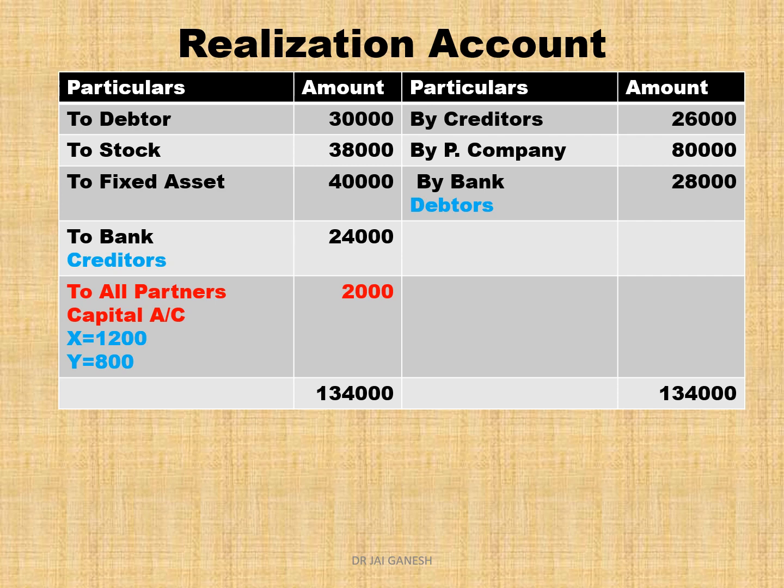Realization account. Step 1. Transfer assets from balance sheet to debit side of realization account: debtor, stock, fixed asset. Transfer liabilities from liability side to credit side. Next, by purchasing company, take 80,000 in credit side. It is called purchase consideration.